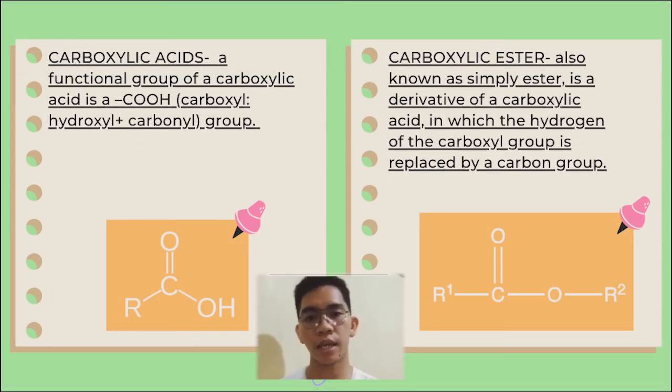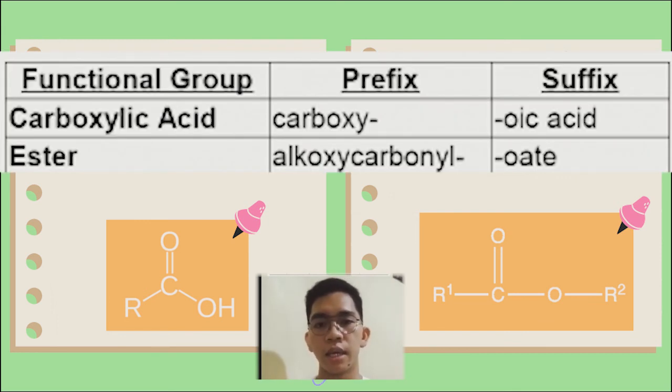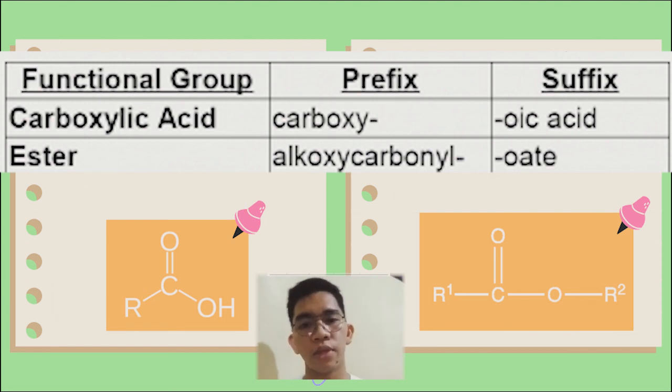It is the same way for carboxylic acid and ester. Carboxylic acid has a general formula of COOH, composed of carbonyl and hydroxyl, and ester has the formula RCOOR, where R can either be a hydrogen or a carbon chain. Carboxylic acid and ester also have suffixes. Carboxylic acid has a suffix of "-oic acid" or "carboxylic acid", and ester has a suffix of "-oate". And in naming these 3 functional groups, we should always follow the general rule, numbering the longest carbon chain and choosing the lowest number possible.